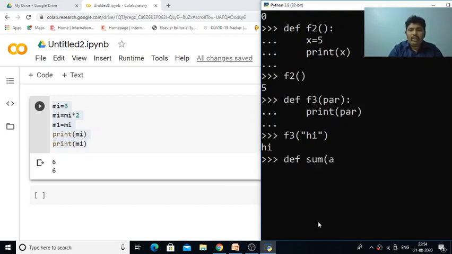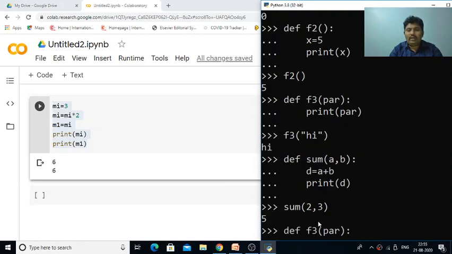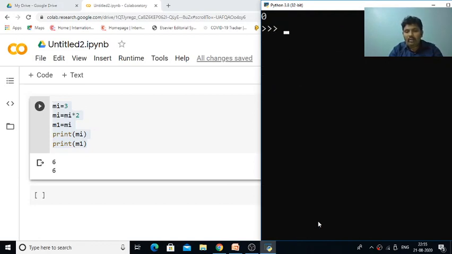So we can also perform some simple calculation. def sum of a comma b, put colon, and here write the statement d is equal to a plus b. Then we need the statement print d, then press enter. So now simply call that function sum of 2 comma 3, so it is printing the value 5. So this is how we can use these functions. So I think you understand how user defined functions are created in the Python programming language.